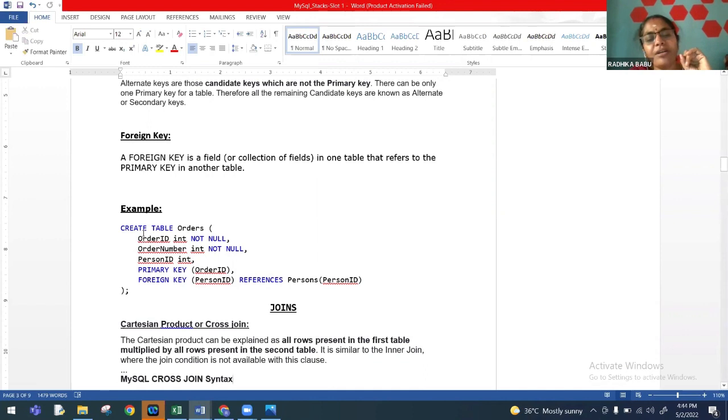Now here, after defining the whole table, all the columns are now defined. After defining all the columns, when we are defining the constraint for a particular column, then it is to be a table level constraint. If I am going to have the constraint defined here as primary key, this becomes my column level constraint. So if the constraint comes immediately after the column, then it is to be a column level constraint. If I am going to define the constraint after all the column definition, then it is to be a table level constraint. Now this is a table level constraint.